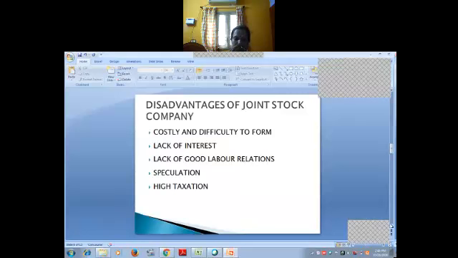Risk-bearing capacity. The loss of the company is distributed over a large number of shareholders. So each shareholder bears very little amount of loss. Hence, a company form of organization has risk-bearing capacity.